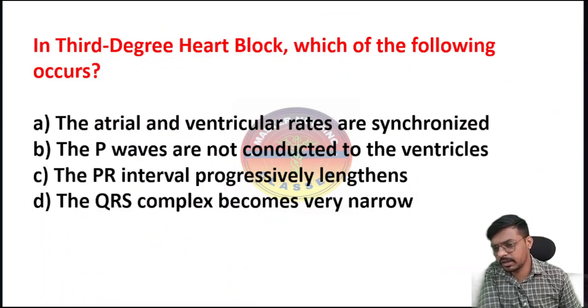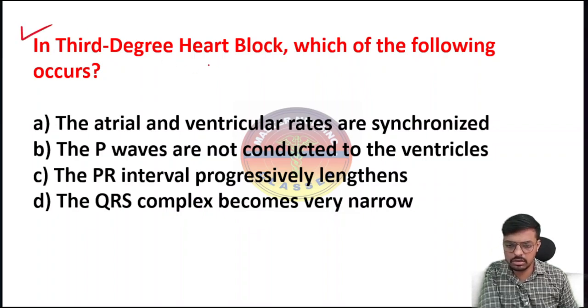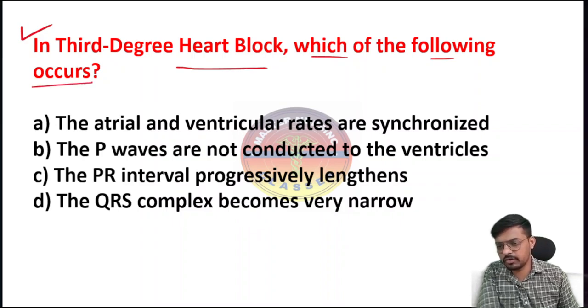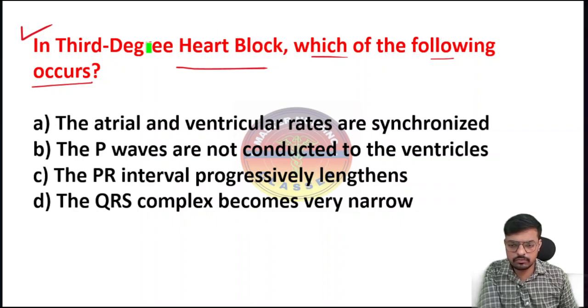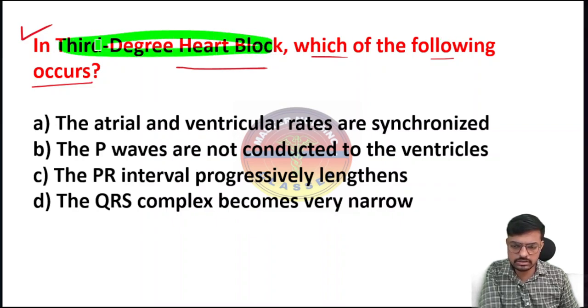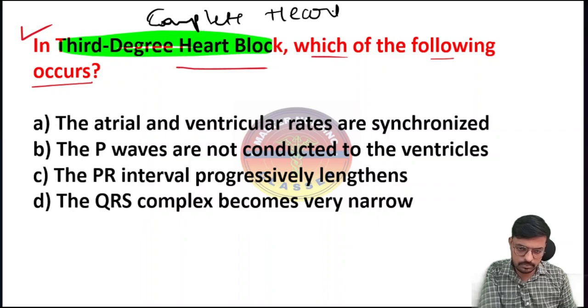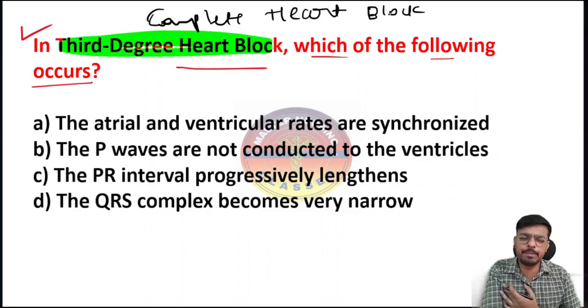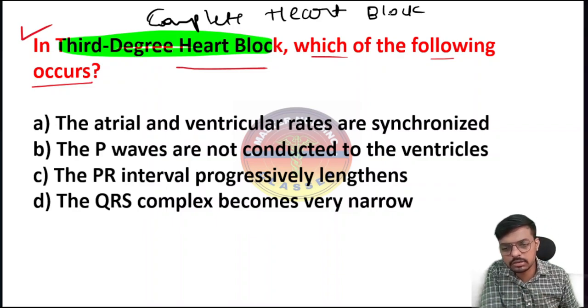So here's the next question for you all. In the third degree heart block, which of the following occurs? The third degree heart block is also called the complete heart block. The heart is completely blocked here in the third degree heart block. So what is happening here?